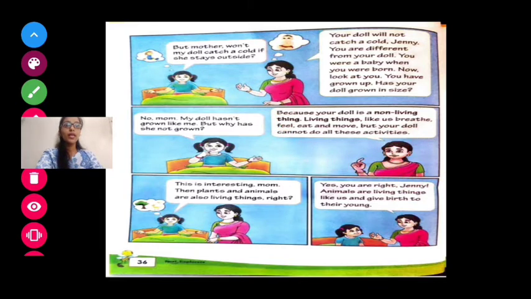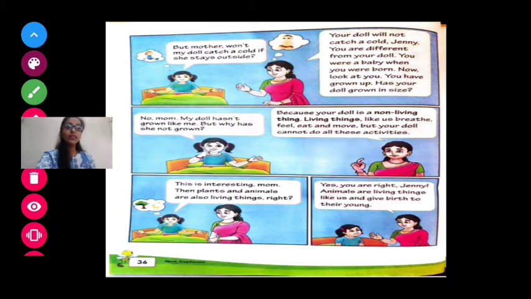Now what is mother saying? Because your doll is a non-living thing. Non-living thing means it does not have any life. That toy or doll does not have any life. Living things like us. We are living things. Now what is she telling? Living things like us, like Jenny's mother and Jenny. They both are living things.